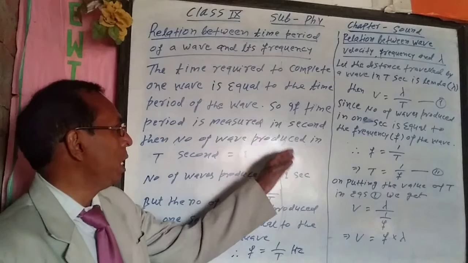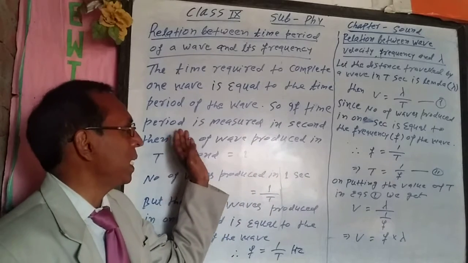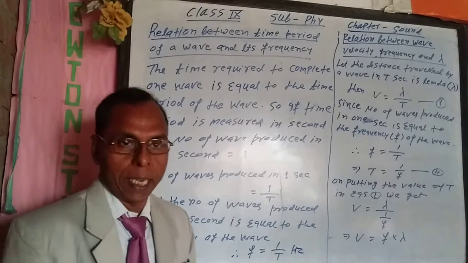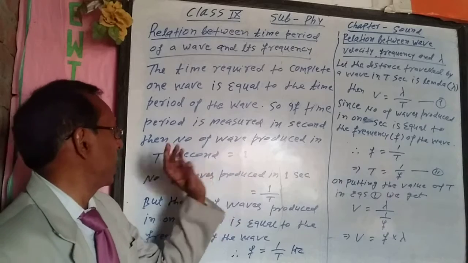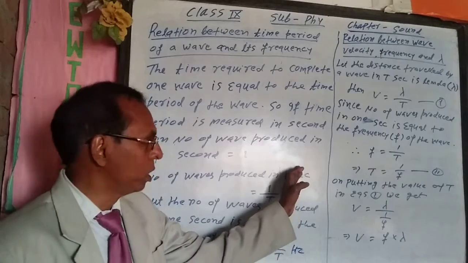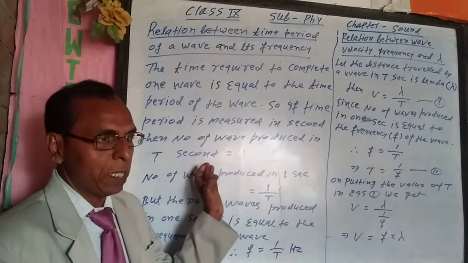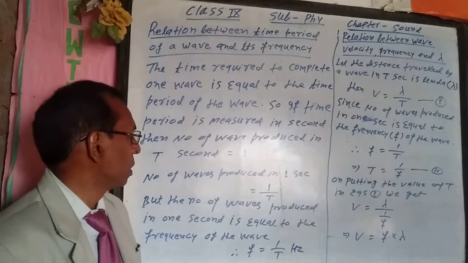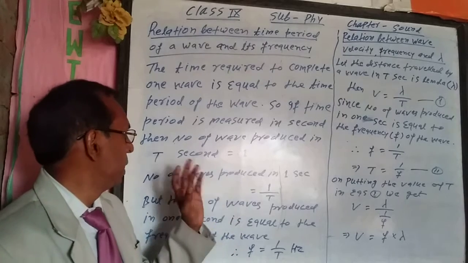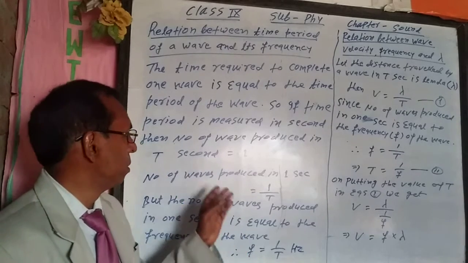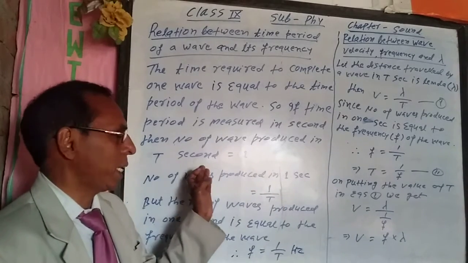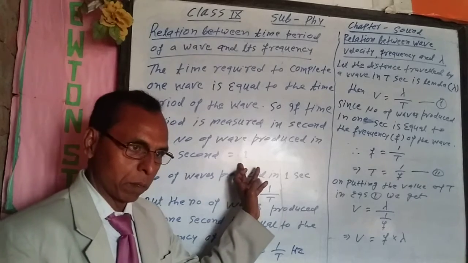So, if time period is measured in second, then number of waves produced in t second is equal to 1.